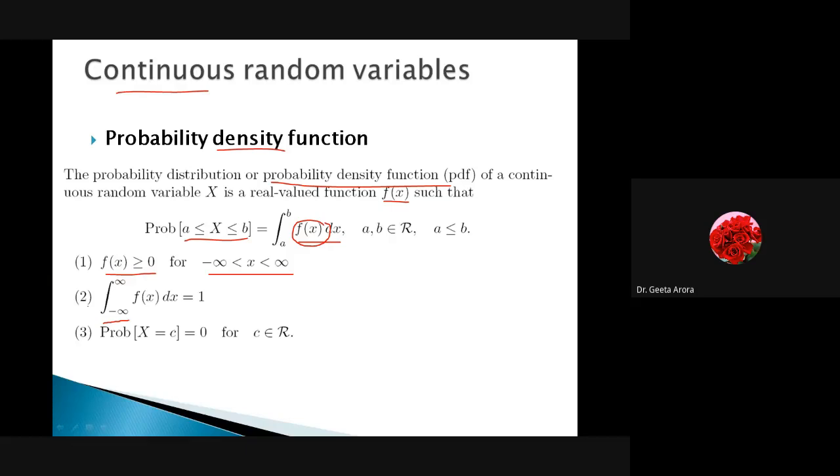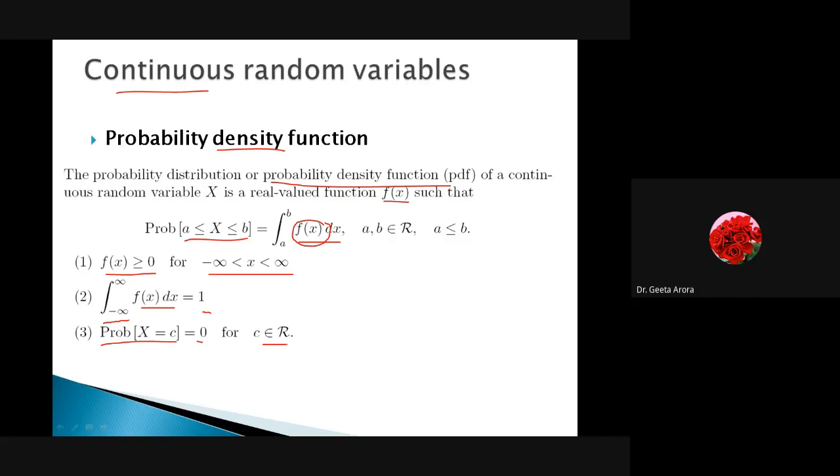Second thing we are saying, as we have learned that the sum of all the probability is always 1. Here we are saying integration of minus infinity to infinity f(x) dx is always 1. Correct? And one more thing we have written, the probability of x is equal to c is equal to 0 for c belongs to real number.